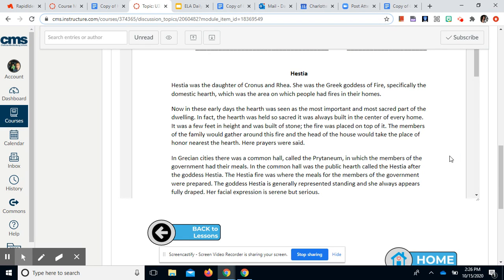The members of the family would gather around this fire, and the head of the house would take the place of honor nearest the hearth. Here, prayers were said. In Grecian cities, there was a common hall called the Prytaneum, in which the members of the government had their meals. In the common hall was the public hearth called the Hestia after the goddess Hestia. The Hestia fire was where the meals for the members of the government were prepared. The goddess Hestia is generally represented standing, and she always appears fully draped. Her facial expression is serene but serious.